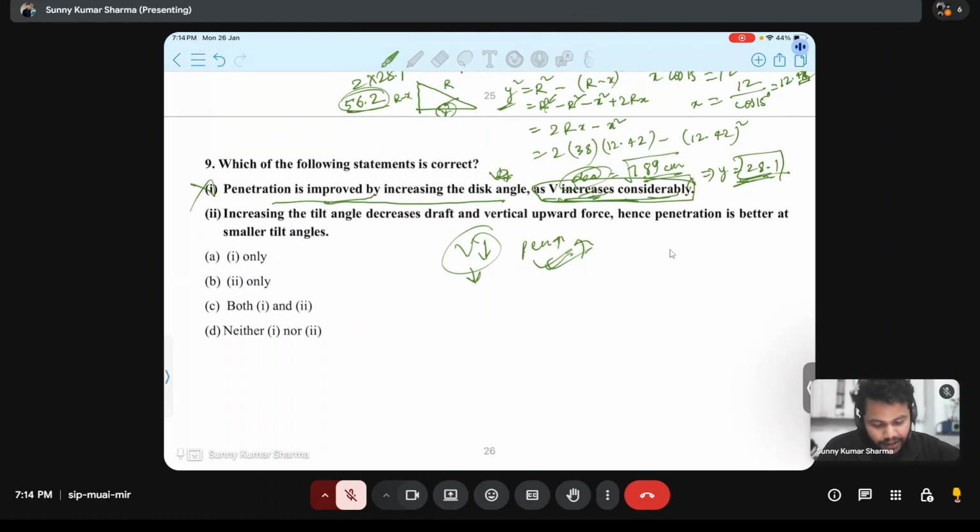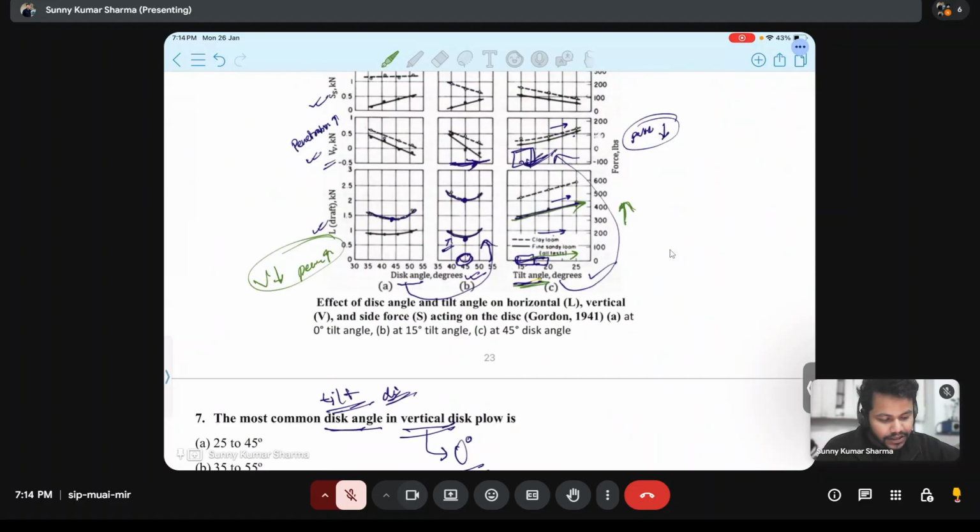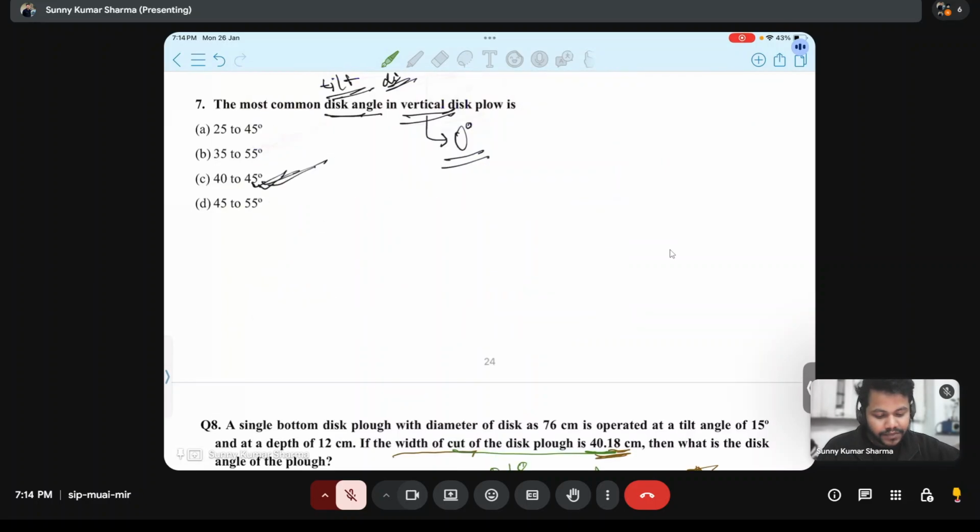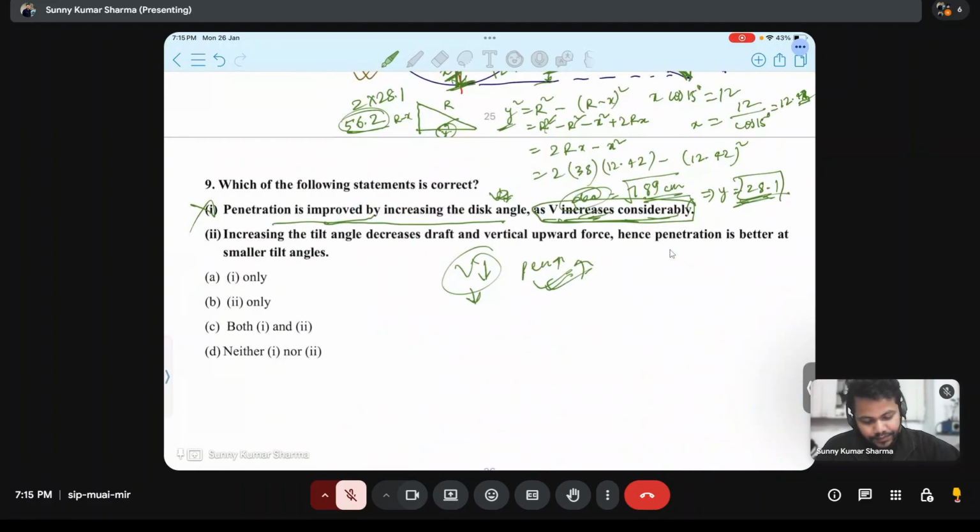Okay, Nitish then. Increasing the tilt angle decreases draft, that is incorrect. Increasing the tilt angle is increasing the draft. So this statement is incorrect. So what is the correct answer? Neither one nor two.